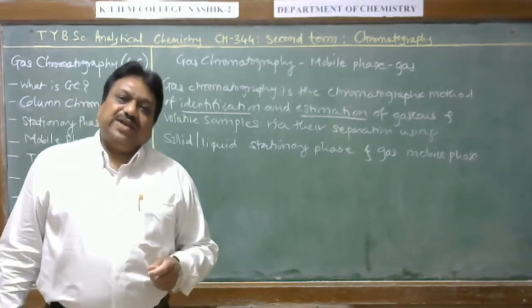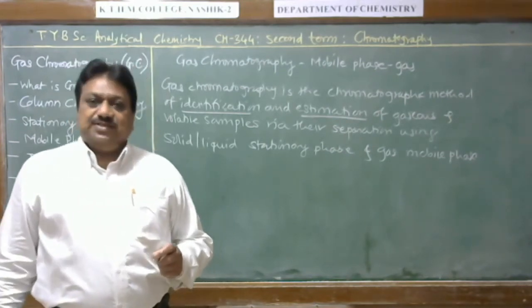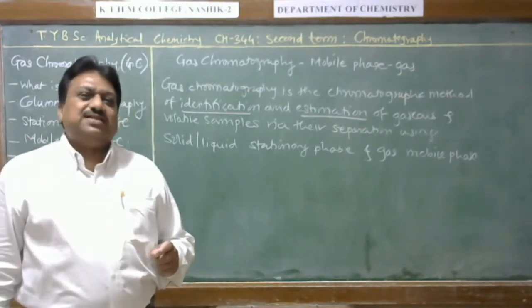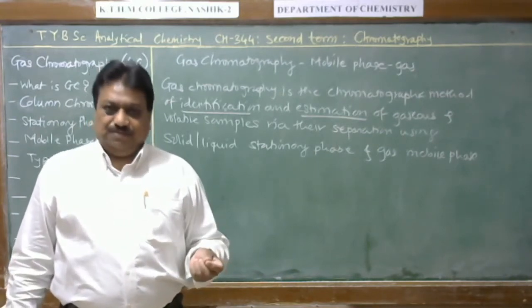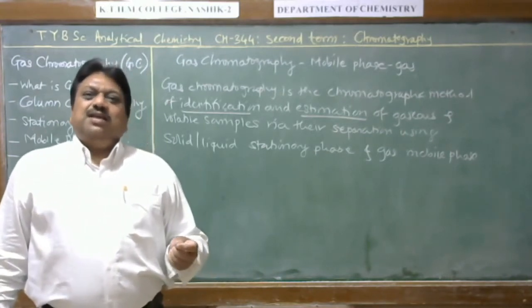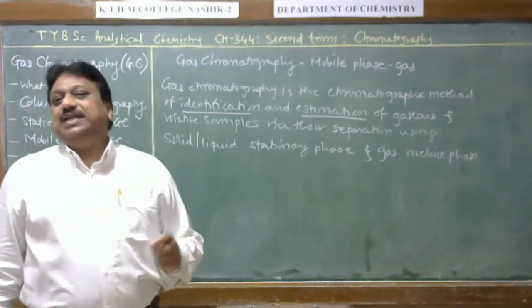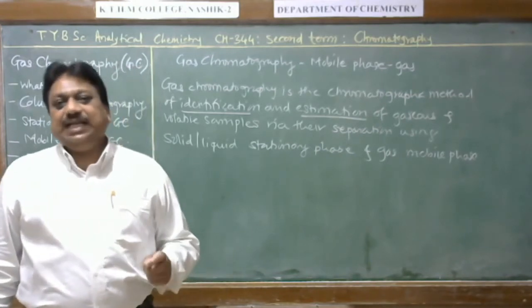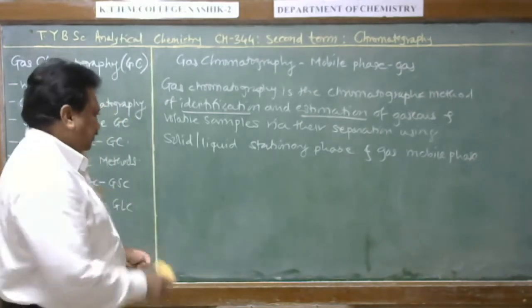But for identification and estimation, a very small amount of sample is utilized, and therefore it is impractical to recover that small amount for another purpose. Generally, isolation or sample recovery is not carried out in gas chromatography, so it is only a technique of identification and estimation of sample.